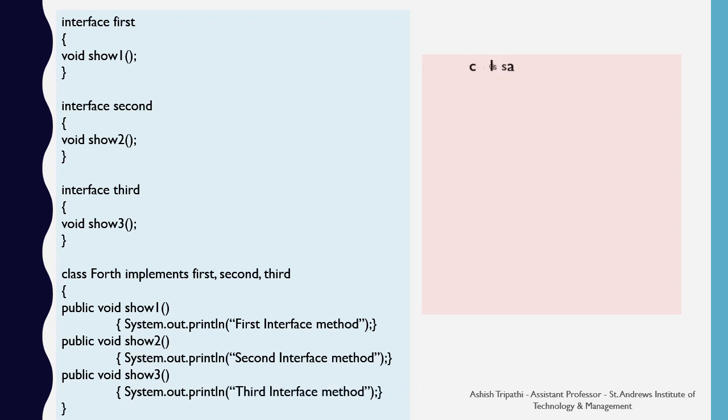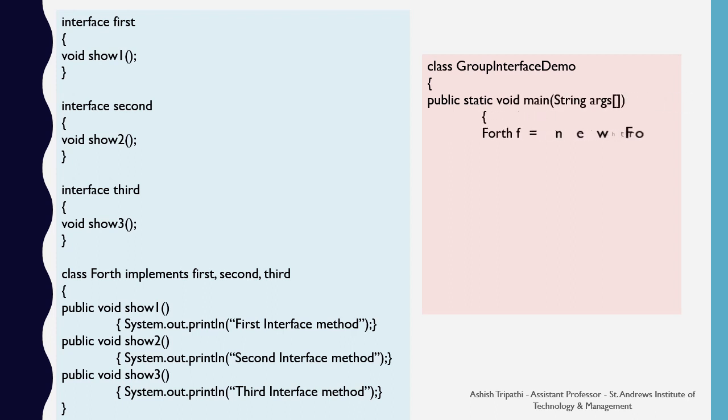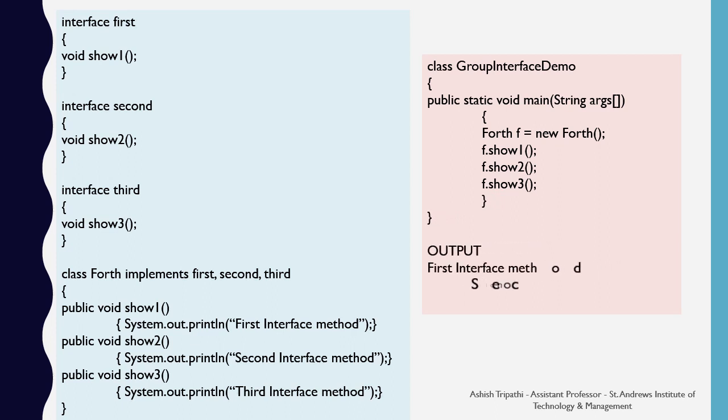Here is an example to showcase the multiple inheritance of the interface. We have created an interface called first, in which I have declared a method show1. Then we have created an interface second, in which there is a method called show2. Next we have created a third interface called third. In this there is a method called show3.